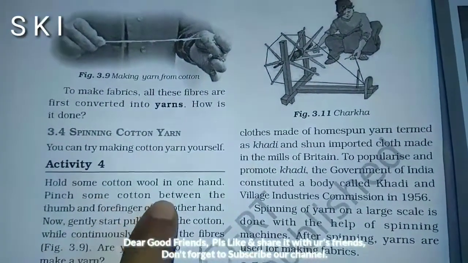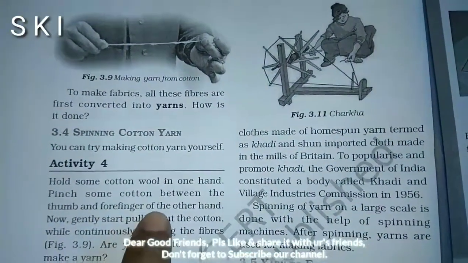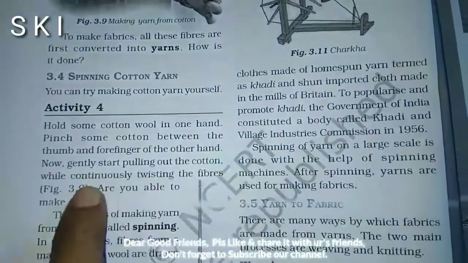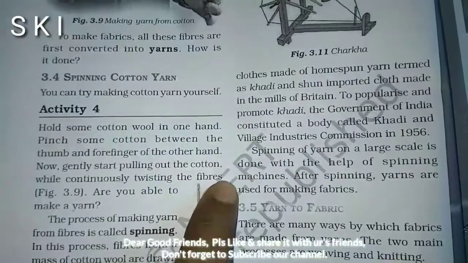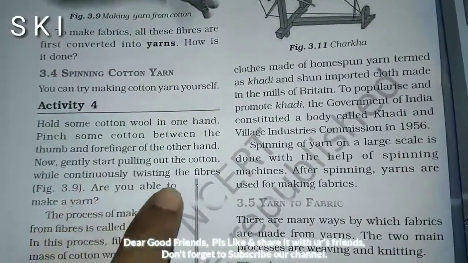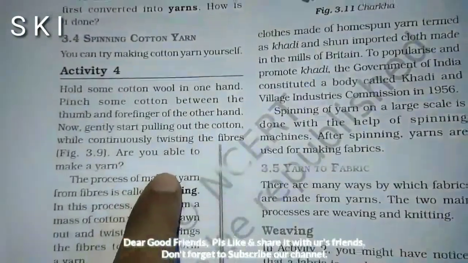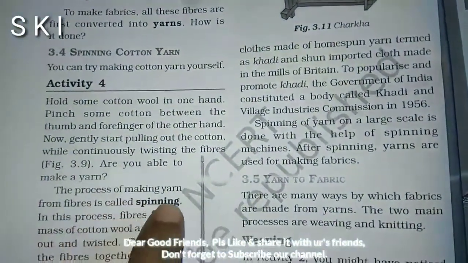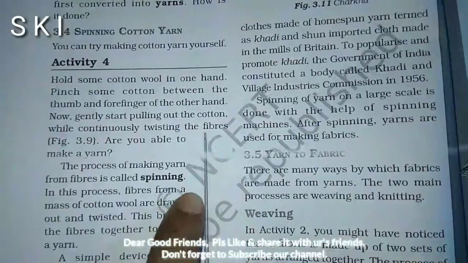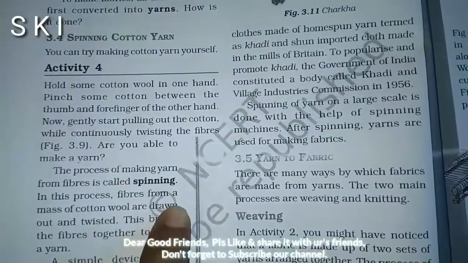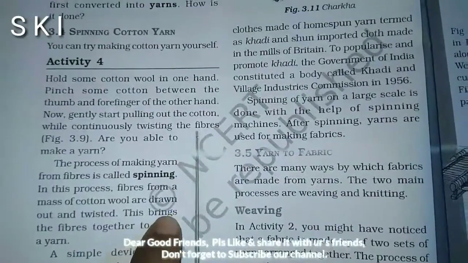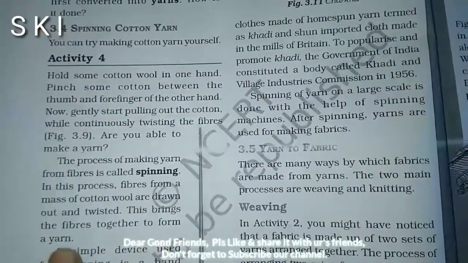Pinch some cotton between the thumb and forefinger of the other hand. Now gently start pulling out the cotton while continuously twisting the fibers. Figure 3.9. Are you able to make a yarn? The process of making a yarn from fiber is called spinning. In this process, fibers from the mass of cotton wool are drawn out and twisted. This brings the fibers together to form a yarn.